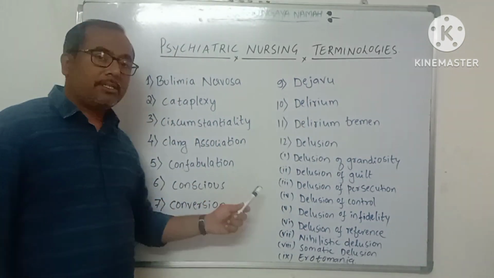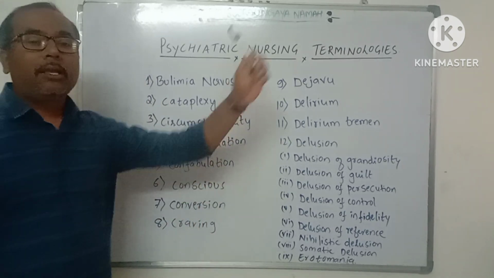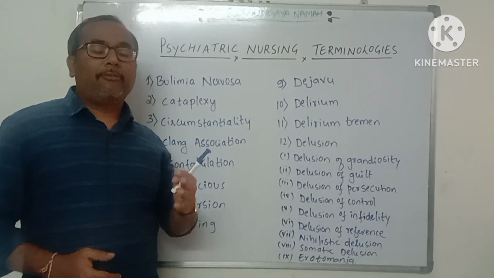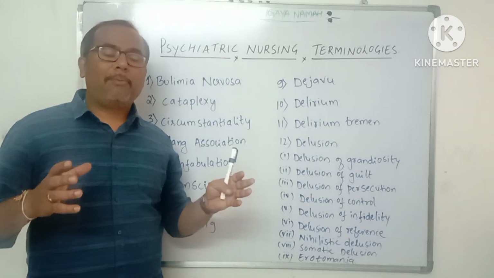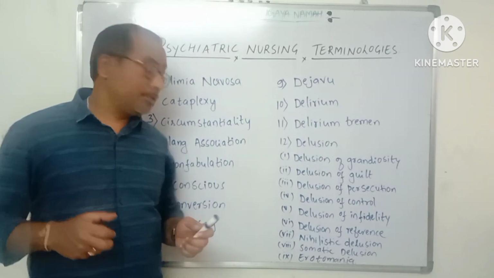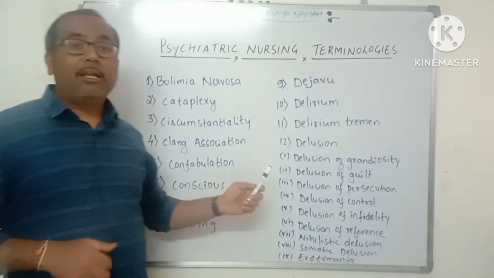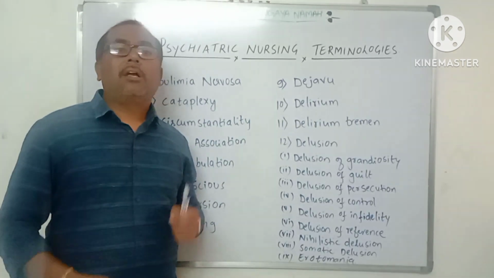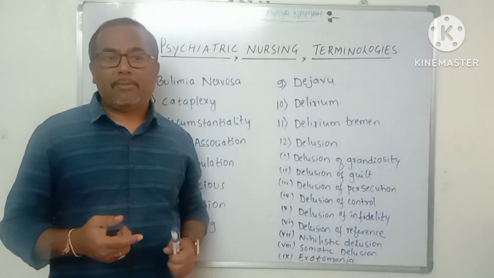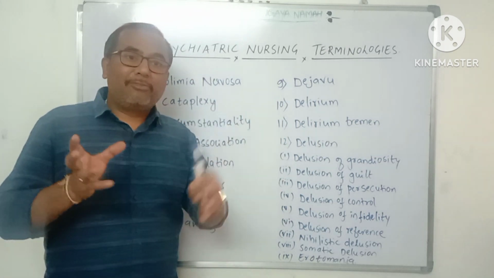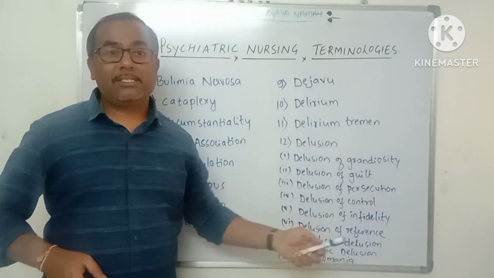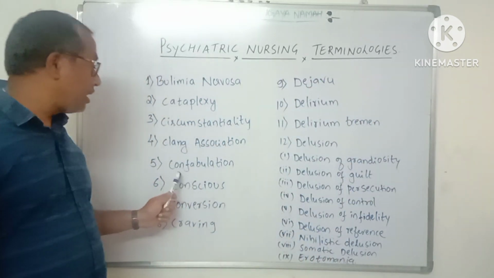Next one is confabulation. Confabulation is when the memory gap is filled with inappropriate experiences. This is usually associated with organic pathology. When the patient has amnesia, whether retrograde amnesia or anterograde amnesia, the memory gap that is filled with inappropriate experiences or imaginations is known as confabulation.